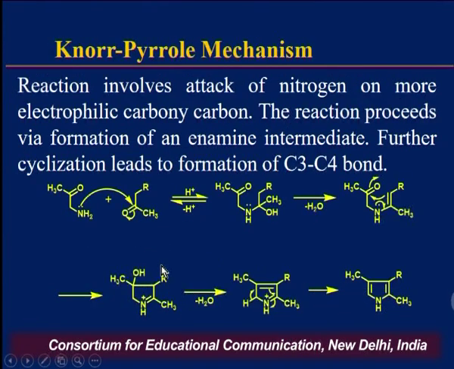So the mechanism of this reaction can be understood that the reaction involves attack of nitrogen on the more electrophilic carbonyl carbon. So in this way you will see the attack of amine on the more electrophilic carbon of beta ketoester. The reaction proceeds via the formation of enamine intermediate. After the attack there will be elimination of water molecule and we will get enamine as the intermediate.